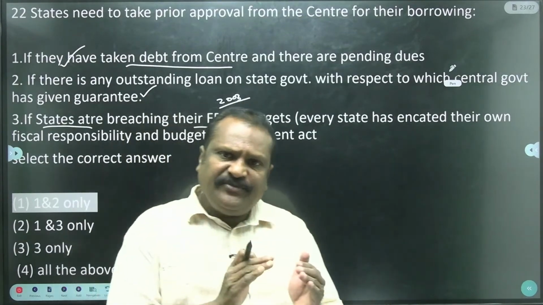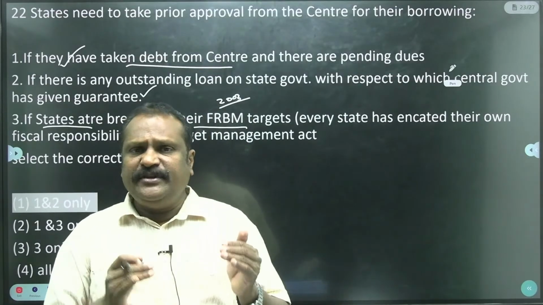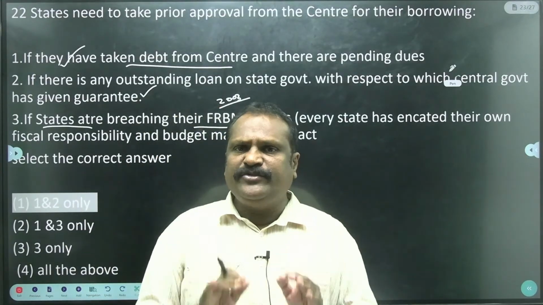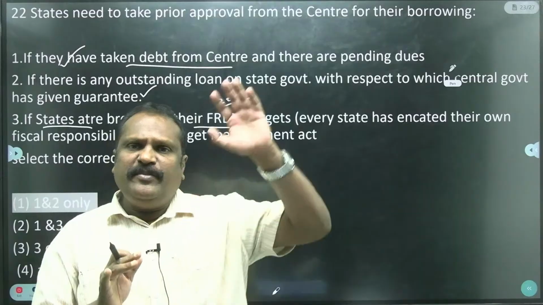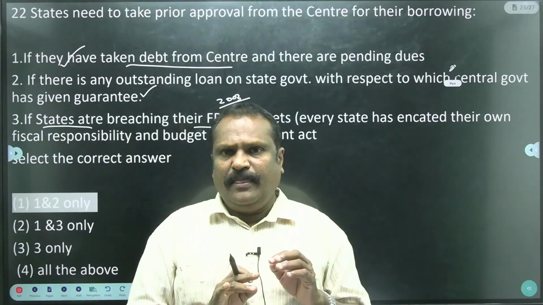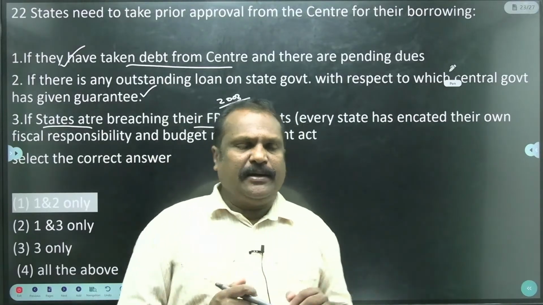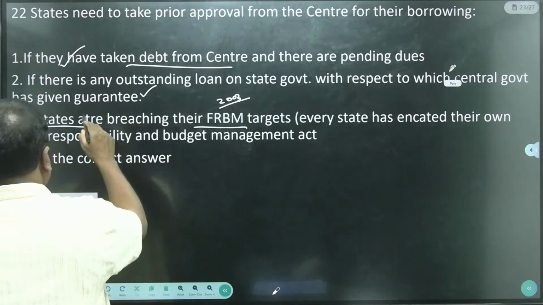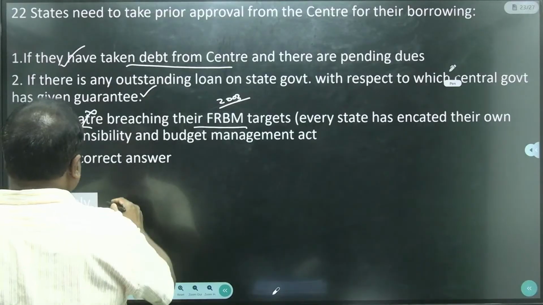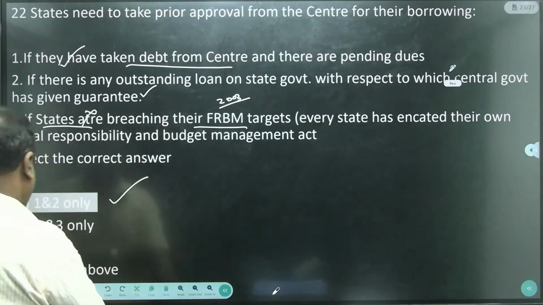So fiscal deficit as well as revenue deficit should be reduced. That is an act made by the central government, applicable to the central government, and state governments are not bound by it, but they have to maintain discipline. So statement 3 is wrong, and finally 1, 2 only are the correct answers.